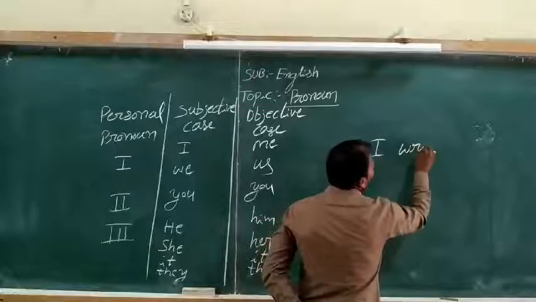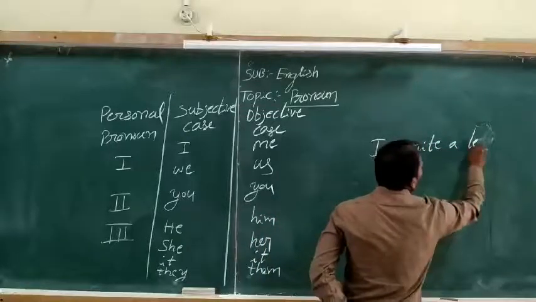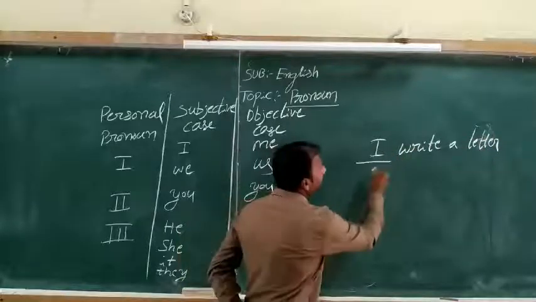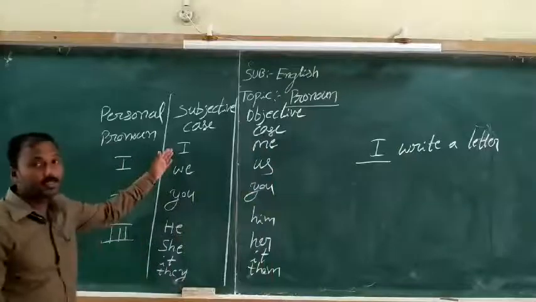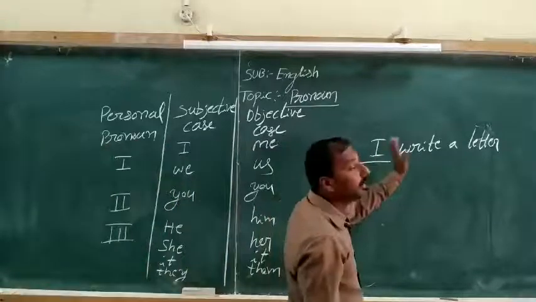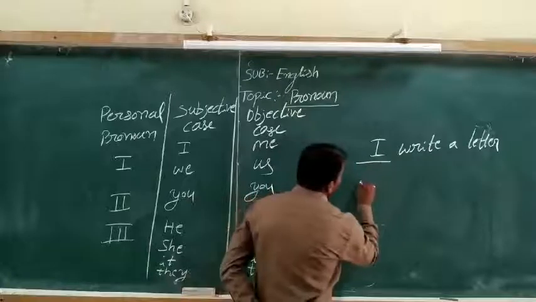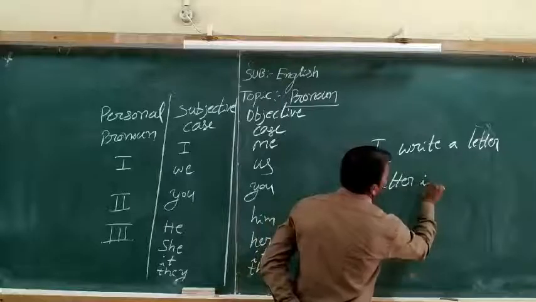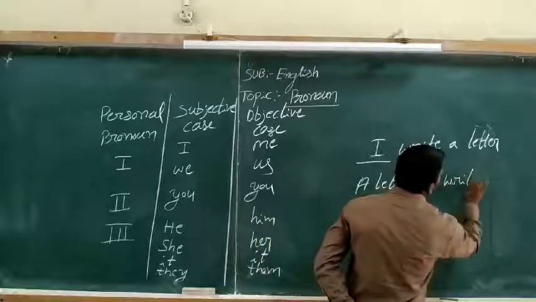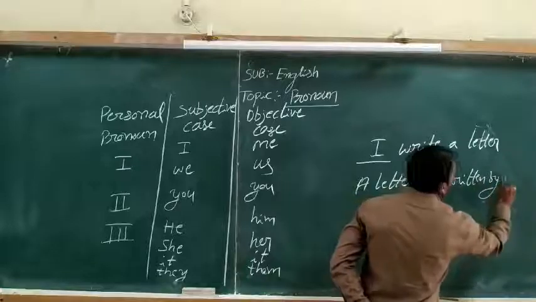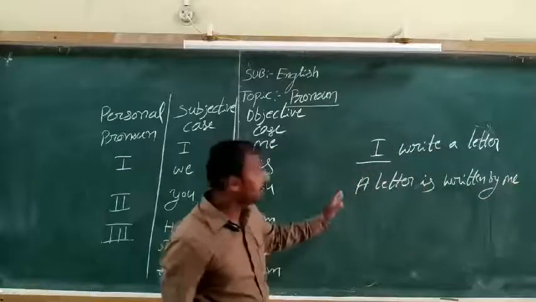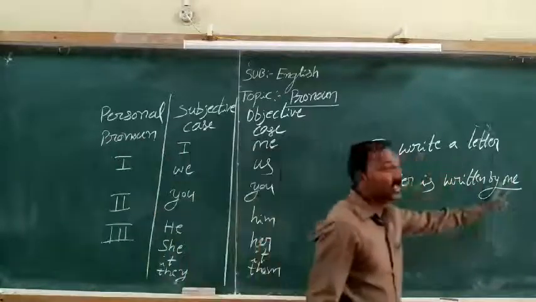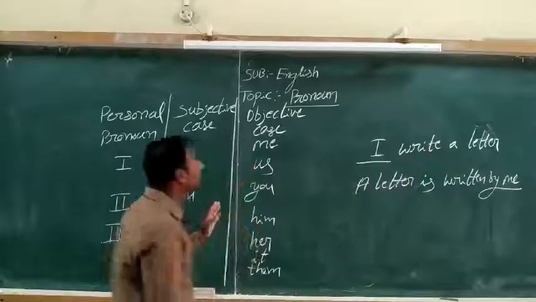I write a letter. In this sentence, I is the subjective case. Then changing it to the objective case: a letter is written by me. So in this sentence, me is the objective case. The same I changed into me. That is the objective case.